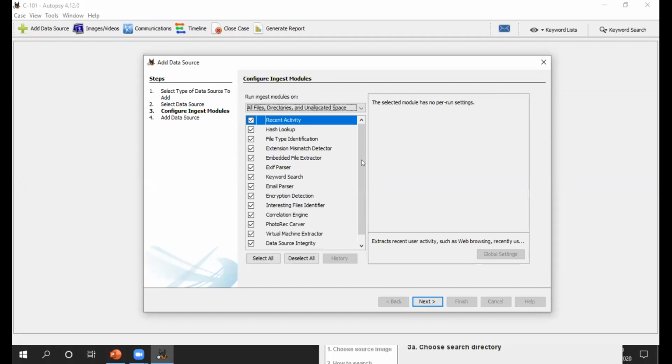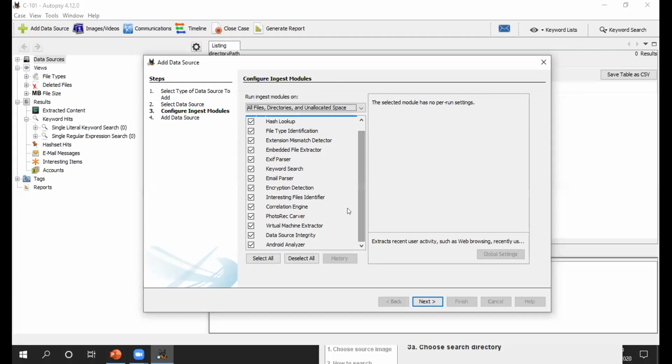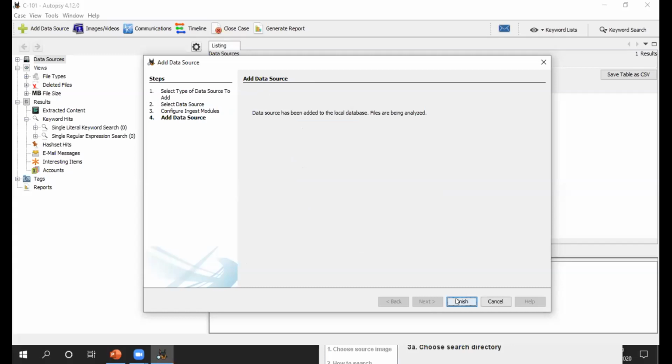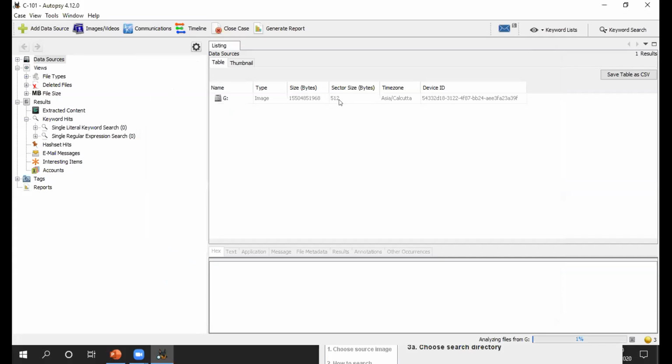Here you can check what information you will get, the correlation engine, right? So I'll select all and go through next, then finish. Then all my extracted content will be here. My sector size is 512, and then my time zone, my device ID, my size, image, all will be here. So, extracted content.